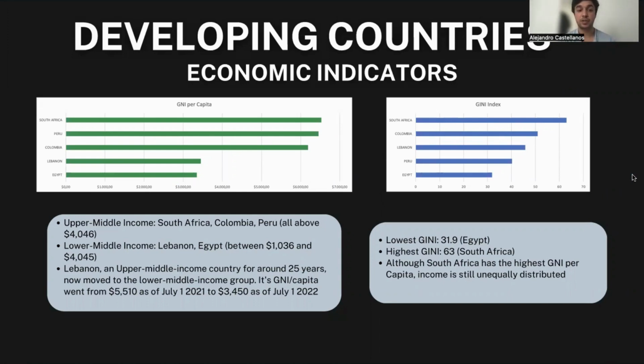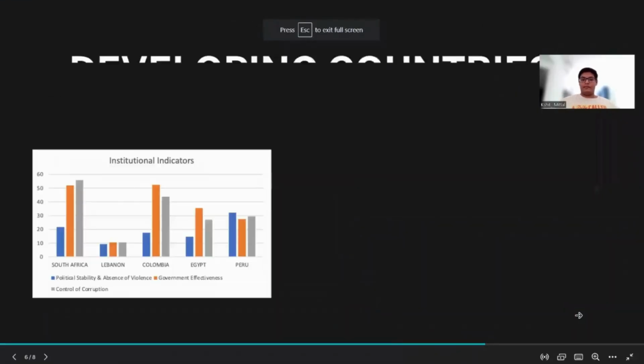Amongst these developing countries, Egypt has the lowest Gini coefficient, standing at 31.9, and South Africa has the highest at 63. Despite South Africa having the highest GNI per capita amongst these countries, income is still unequally distributed in the country, which is one of the main issues it has been facing in recent years.